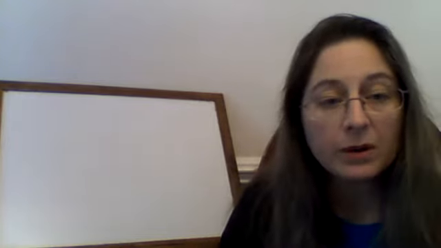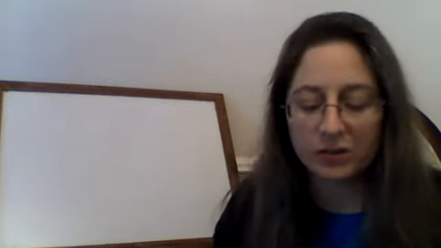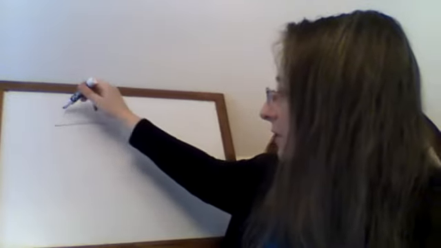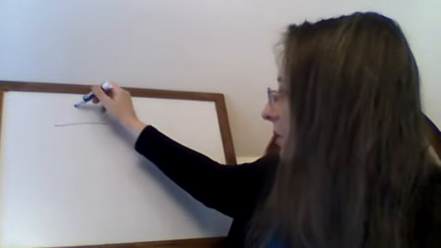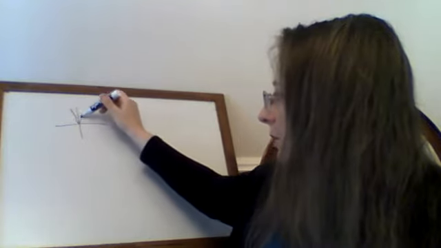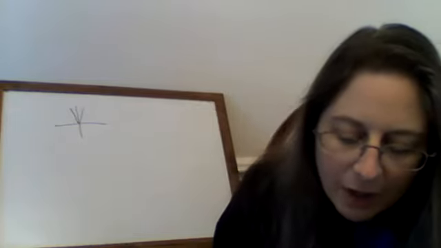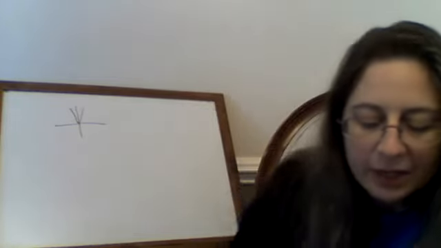So remember our law of reflection. The angle of incidence equals the angle of reflection. So if the angle of incidence is 15 degrees, then the angle of reflection will also be 15 degrees, right? Here it comes in at 15 degrees with the normal. Here's the normal, right? If we come in at 15 with the normal, we go out at 15 with the normal. So 15 degrees.